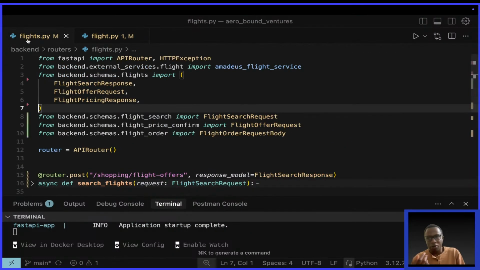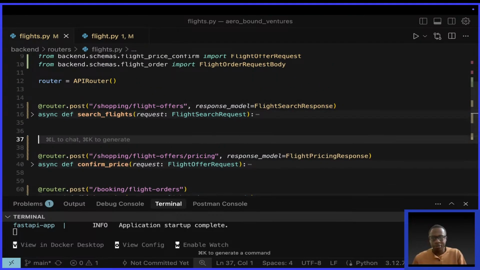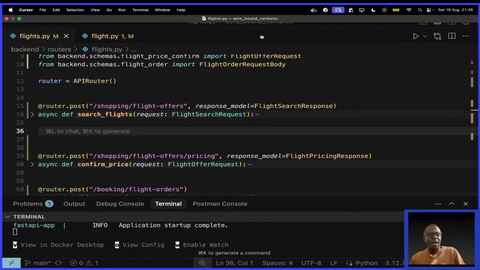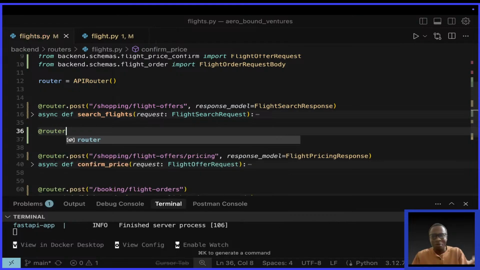So now, like I said, I want to create another function. This thing is going to be post. So let me add it here. And today I don't want to do AI stuff, to end up in tears. Let's do it manually. I've learned a lesson. AI will come when it makes sense.